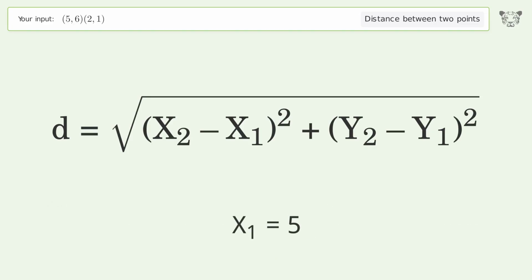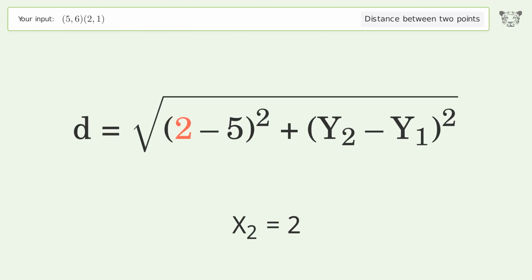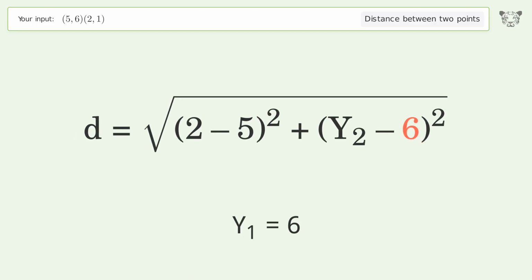x1 equals 5. x2 equals 2. y1 equals 6. y2 equals 1.